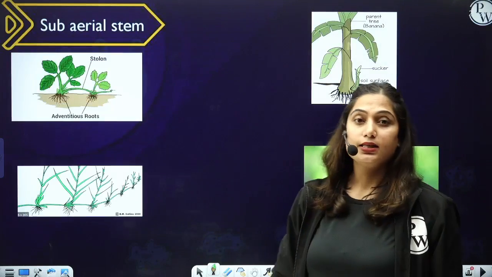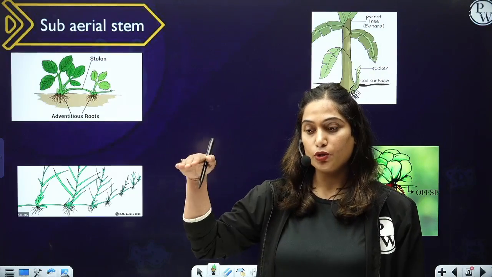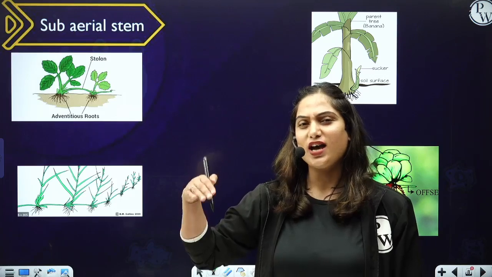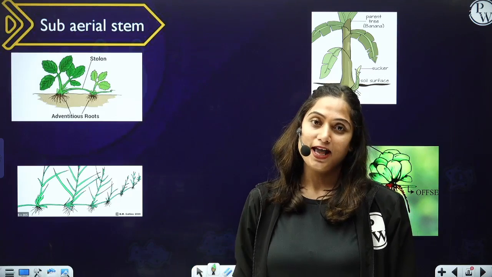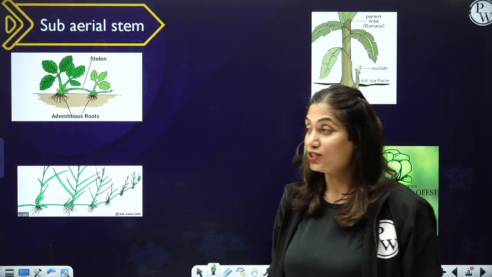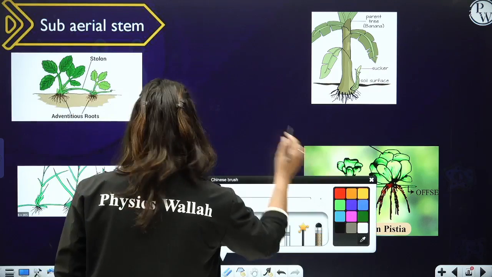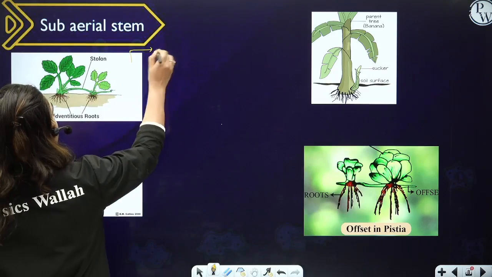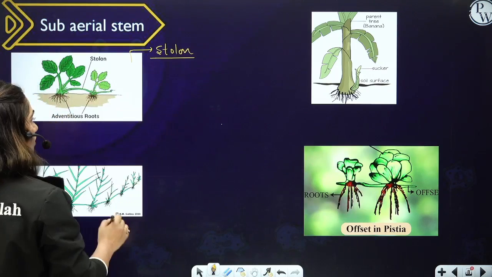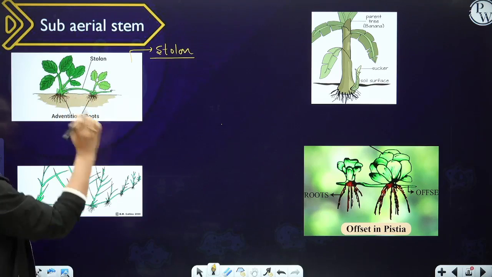Then comes the subaerial stem. That means their lower portion is in touch with the soil and the upper portion is in the air. So they are subaerial in nature, right? And these subaerial stems are also helpful in vegetative propagation. So the examples are, you can see over here in the first diagram, this is the stolon. Stolon, right? And what is special about stolon, you can see here, these arches are formed.